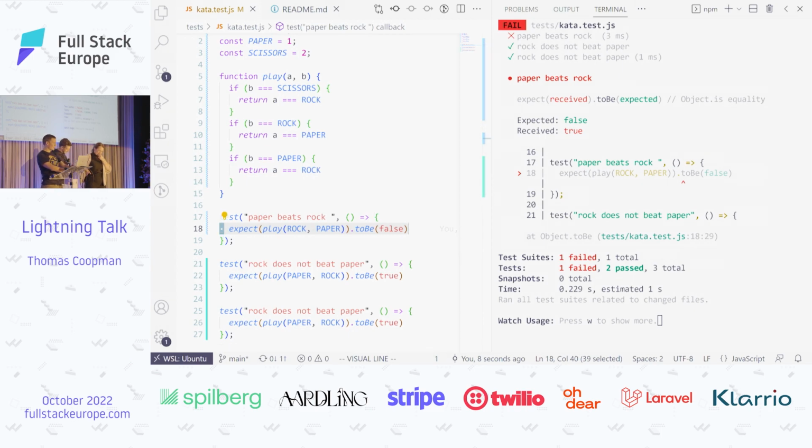We have paper as A, so we get into this one, and now we return true. Oh my god, this is horrible. So I think the previous thing did something better, because now we're still saying if the second argument is paper, we still return true for the second player.